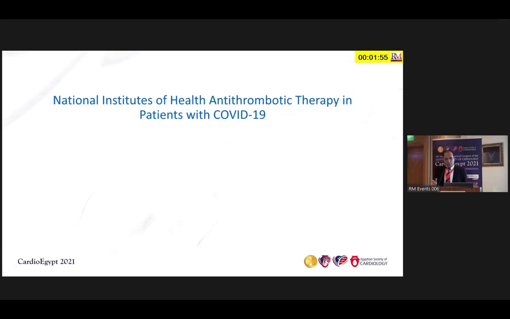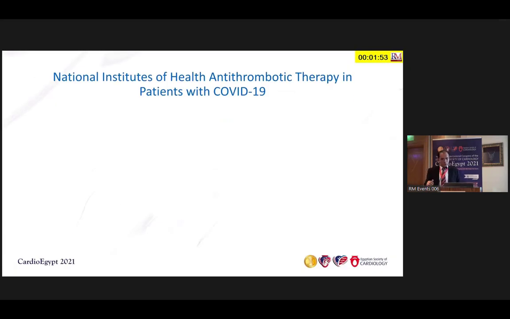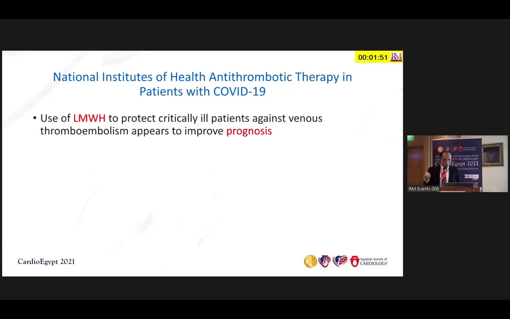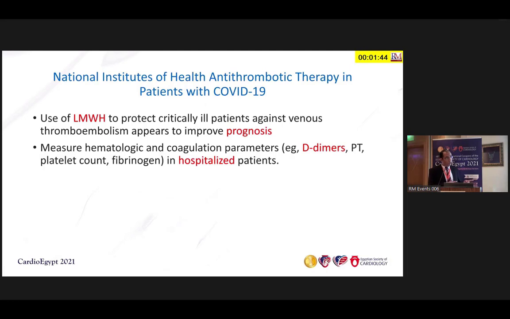What about the National Institutes of Health recommendations on antithrombotic therapy in patients with COVID-19? Use low molecular weight heparin to protect critically ill patients against venous thromboembolism; it appears to improve prognosis. So when I use low molecular weight heparin, I improve mortality. Measure hematological and coagulation parameters, such as D-dimer. You can use follow-up D-dimer in hospitalized patients.